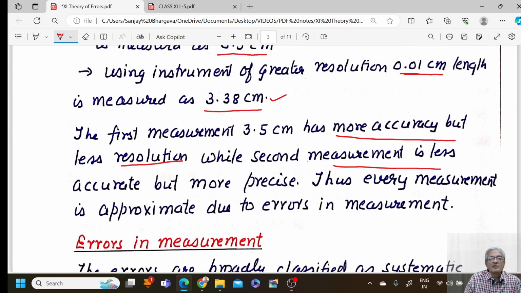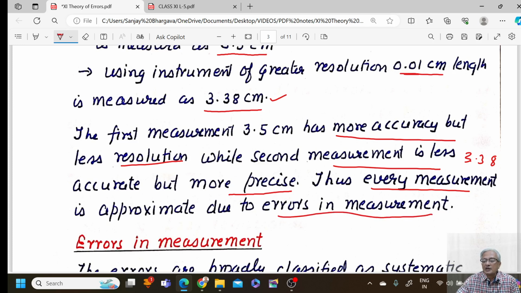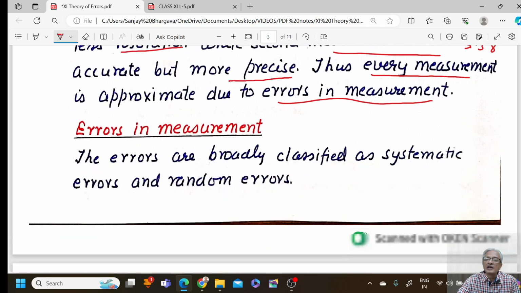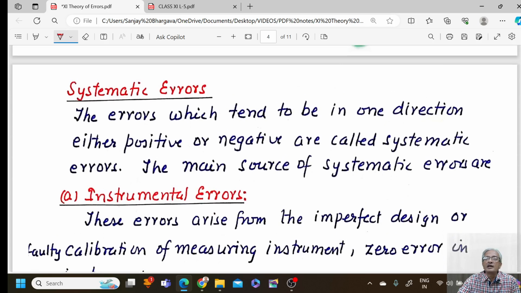While the second measurement, that is 3.38, is less accurate but more precise. Thus every measurement that is made is an approximation due to the errors in measurement. Now let us come to the different types of errors that can be incorporated in a measurement.